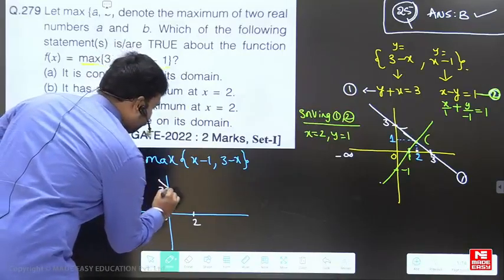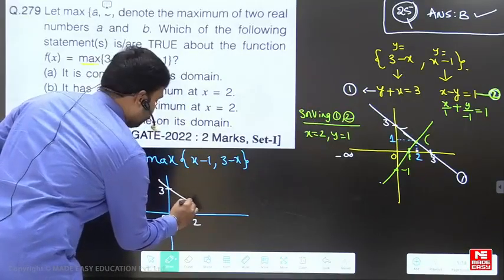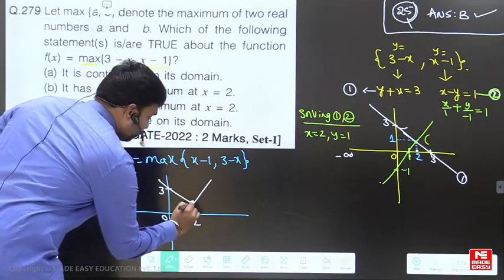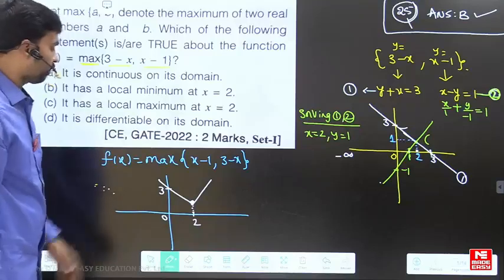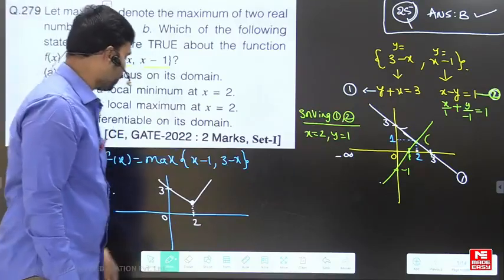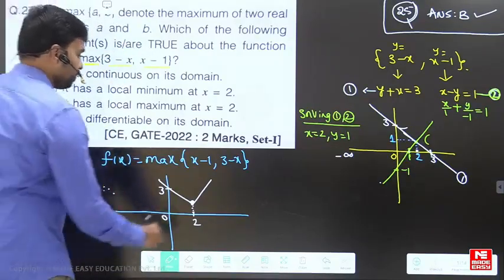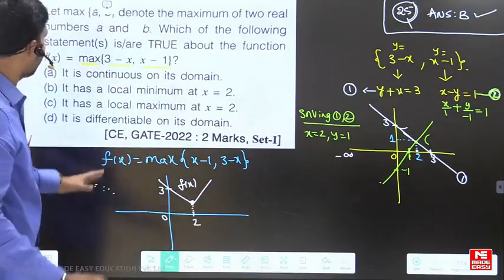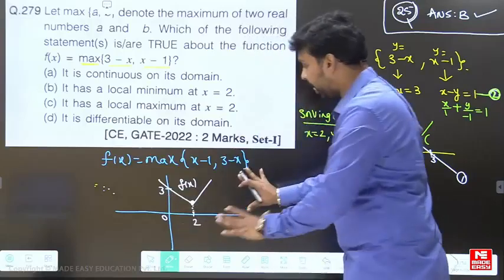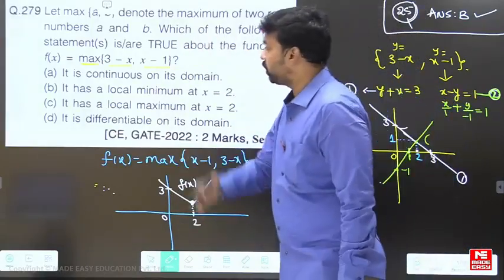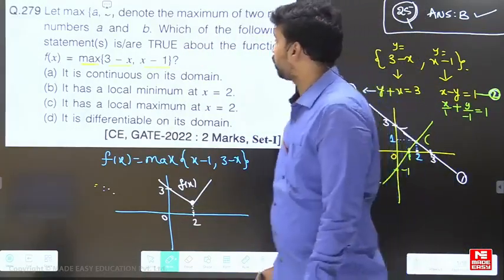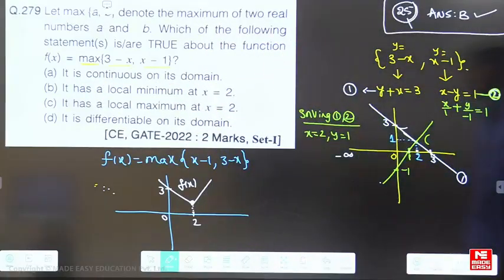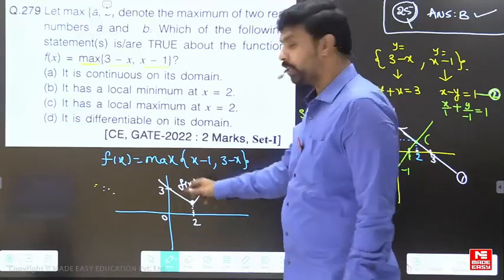This is 2 here. So this is the graph you are seeing; this is the f of x you are talking about. Now tell me, my dear students, after properly understanding these graphs, let us look at each option here. It is continuous on its domain. Is it continuous on its domain or not?